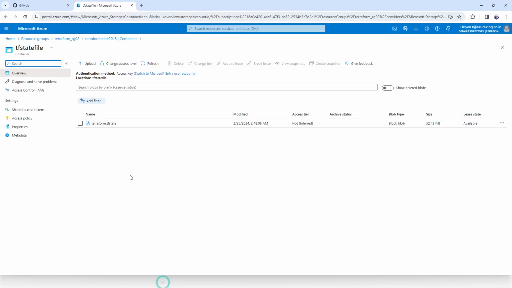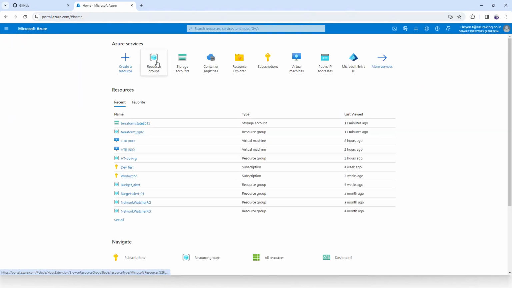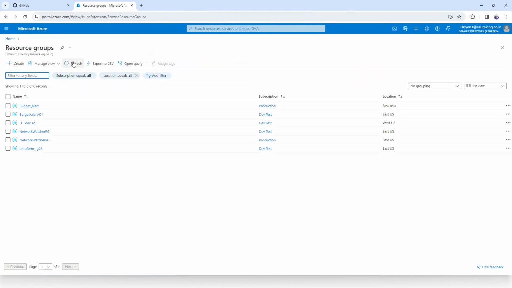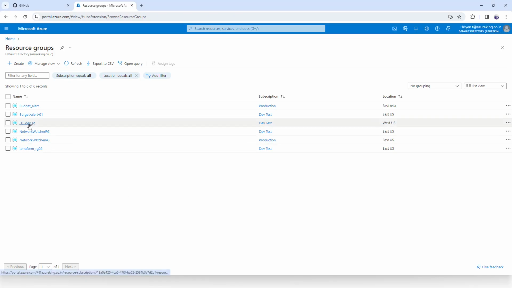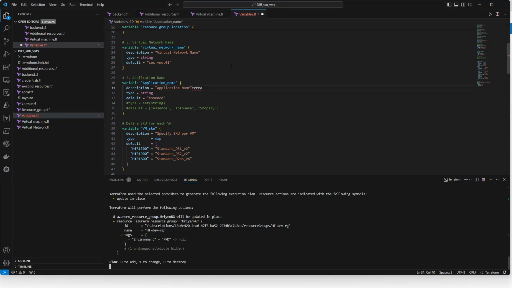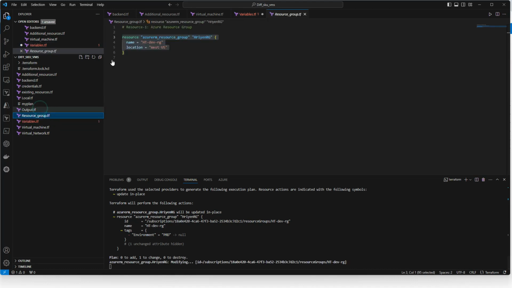Meanwhile, I will show you why I don't have anything right now. I only have one resource group, if you see here. Okay, now it is being created. I can see the resource group here. I can show you in my resource group. If you see here, this is the resource group I have defined.